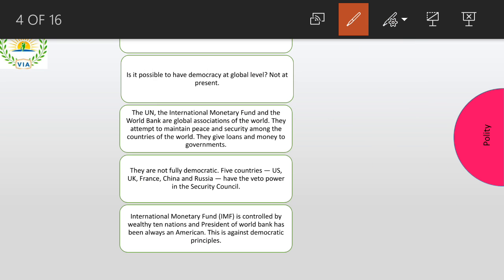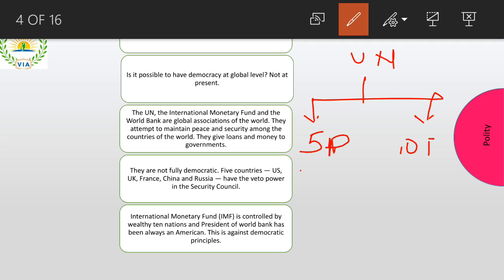Now I'll tell you the major reason why the UN is not democratic. The UN is basically divided into two parts. You have 5 permanent countries and 10 temporary countries. The 5 permanent countries are always going to be the head. Which are these countries?